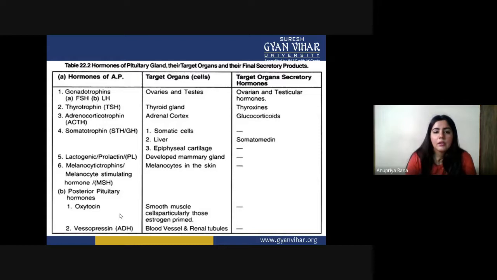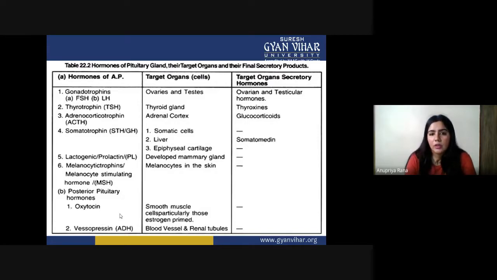Thyrotrophin, the TSH, acts on the thyroid gland, which is its target organ, and the target organ secretes thyroxine, which is produced by the thyroid gland.